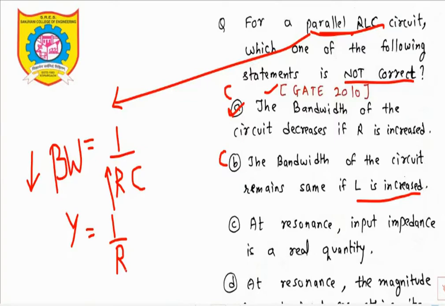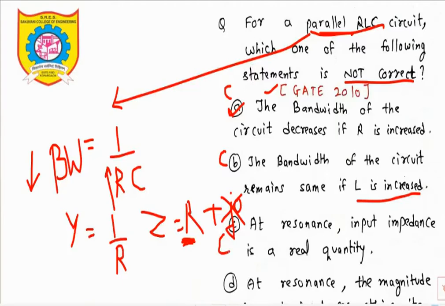Admittance is purely resistive in nature. So my impedance will be R for a parallel RLC circuit. That means it is a real quantity because there is no J term. The J term will be 0, that's why no J term will be present. Without J terms, it is called a real quantity. So this statement is also correct.